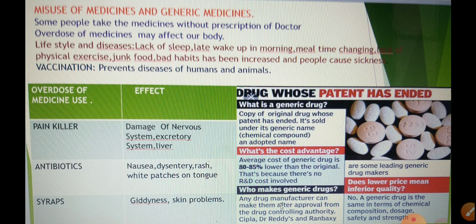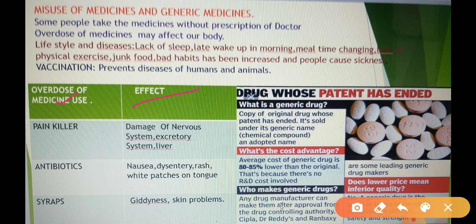Misuse of medicines. We are consuming so many types of medicines, generally with the advice of the doctor, but sometimes some people consume or use these medicines without the prescription of doctors, and the overdose of these medicines may cause various effects on our body. So that is called misuse of medicines. So see in this chart, overdose of medicine use and their effects.